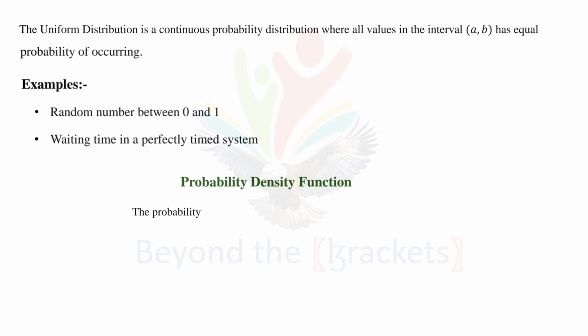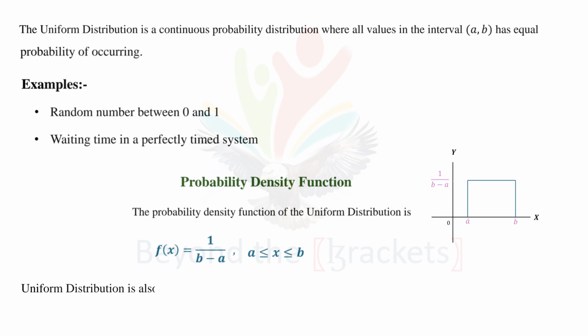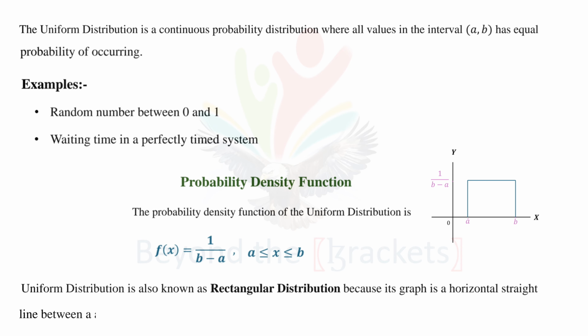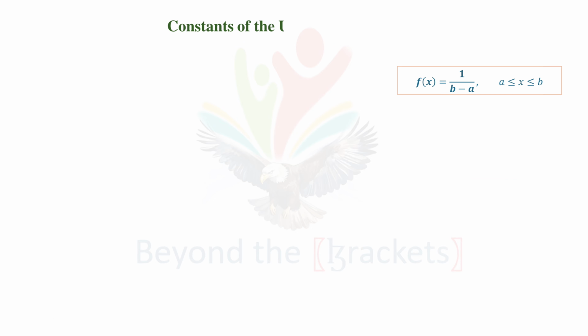The probability density function of the uniform distribution is f(x) = 1/(b - a). Uniform distribution is also known as rectangular distribution because its graph is a horizontal straight line between a and b, forming a rectangle. Let's proceed to find the constants of the uniform distribution, starting with the mean.